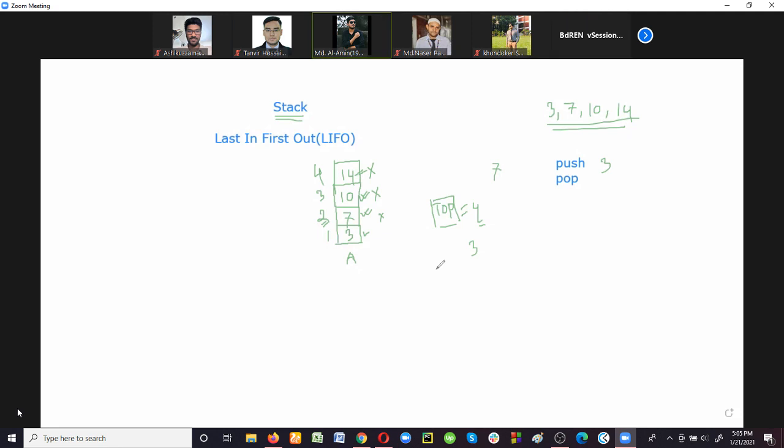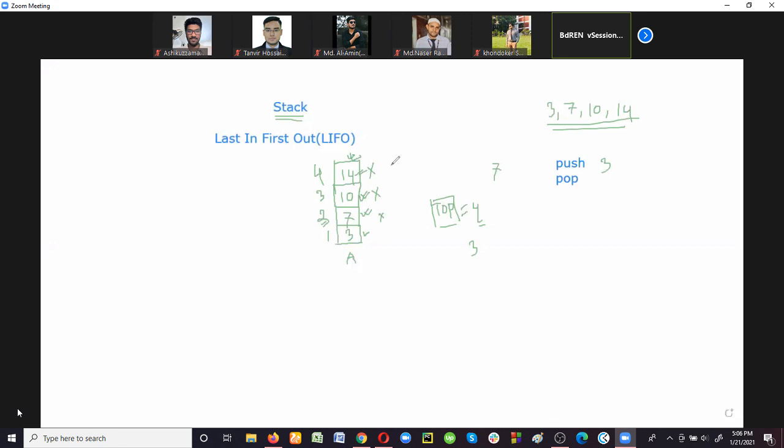Yes, ma'am. In stack data structure, all the insertion and deletion operations, that is push and pop, should be performed only on one end, and this end is called the rear end or top of the stack.